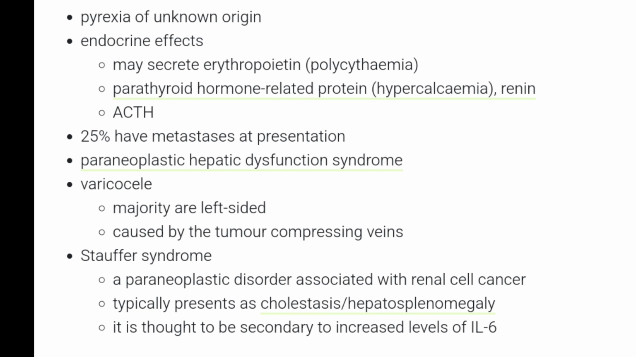Then paraneoplastic hepatic dysfunction syndrome. This is also called Stauffer syndrome, in which there is cholestasis and hepatosplenomegaly, and it's thought to be secondary to increased level of interleukin 6. Then varicocele can be present. Majority are left-sided and they are caused by tumor suppressant gene. Predisposing factors are smoking, advanced age, then after that tuberous sclerosis, von Hippel-Lindau disease, and adult polycystic kidney disease.